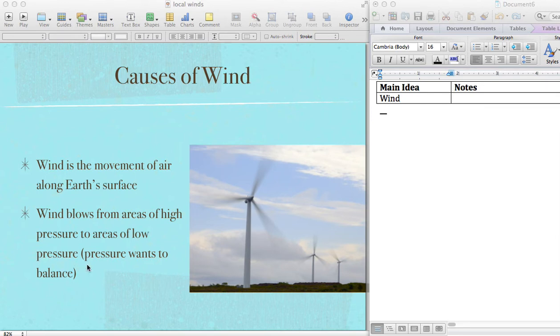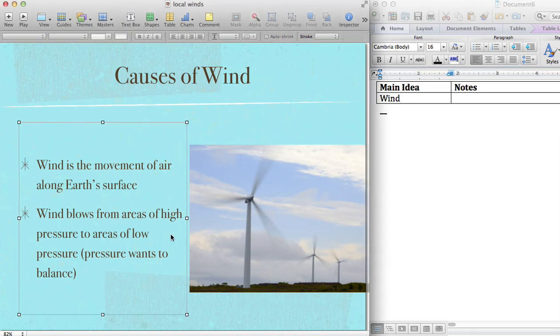So there are a couple different reasons why pressures will be different on the surface of the Earth. We'll talk about those in a second. But when you have those differences in pressure, pressure wants to balance, and wind blows from high pressure to low pressure. So anytime there's wind outside, there's differences in pressure somewhere causing that wind to happen.